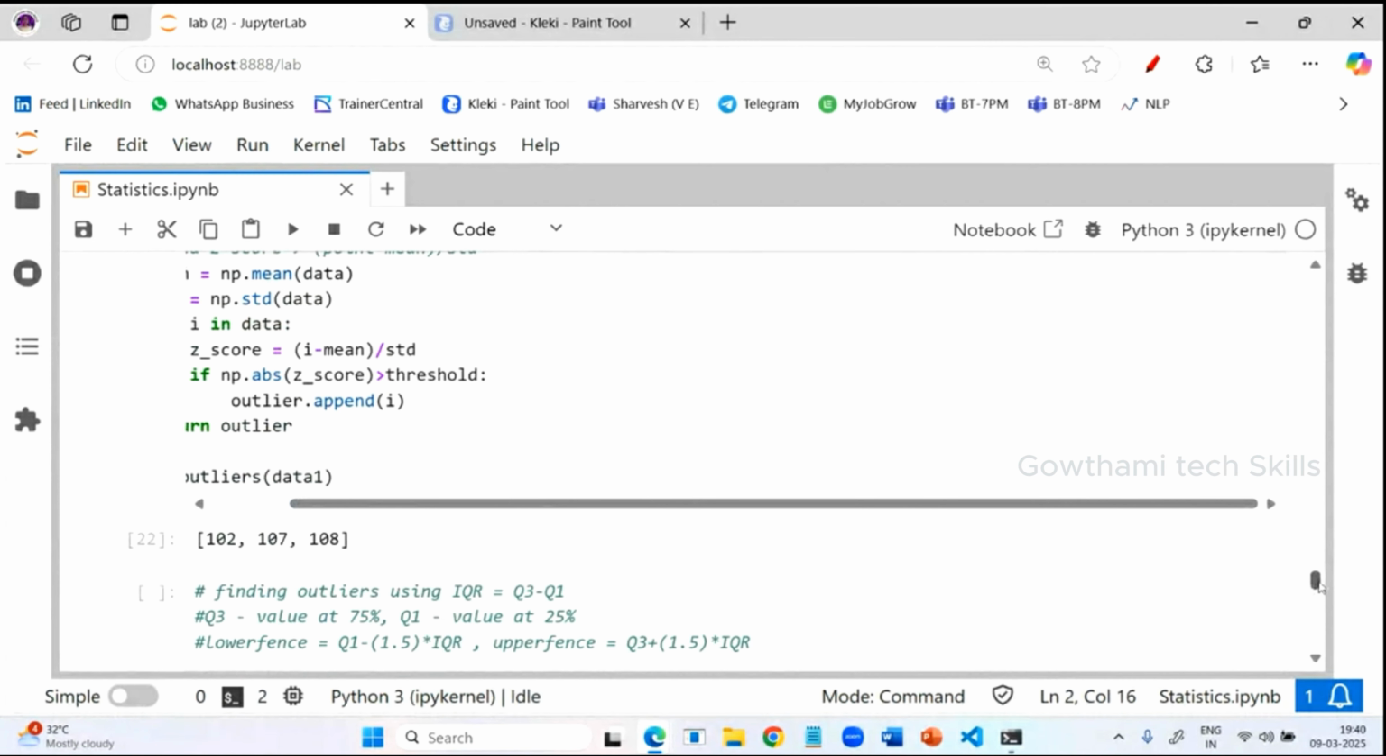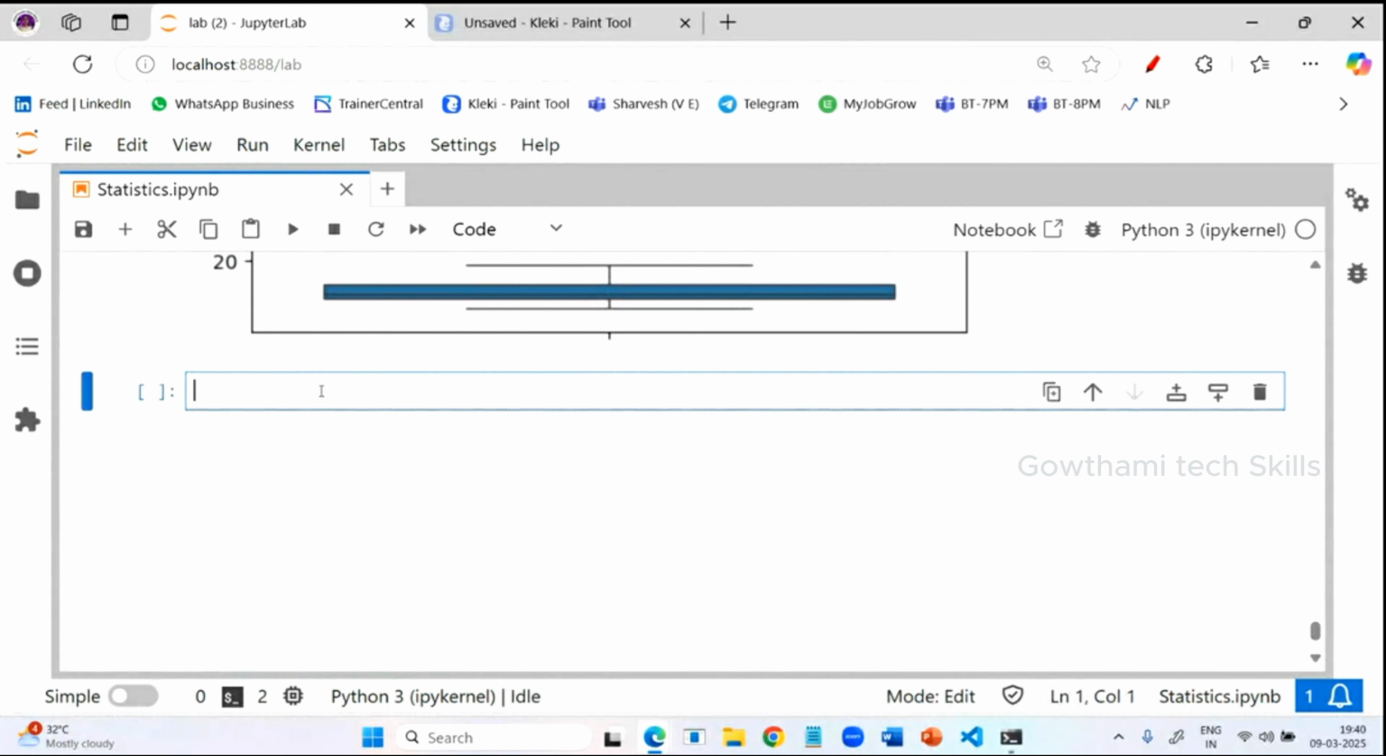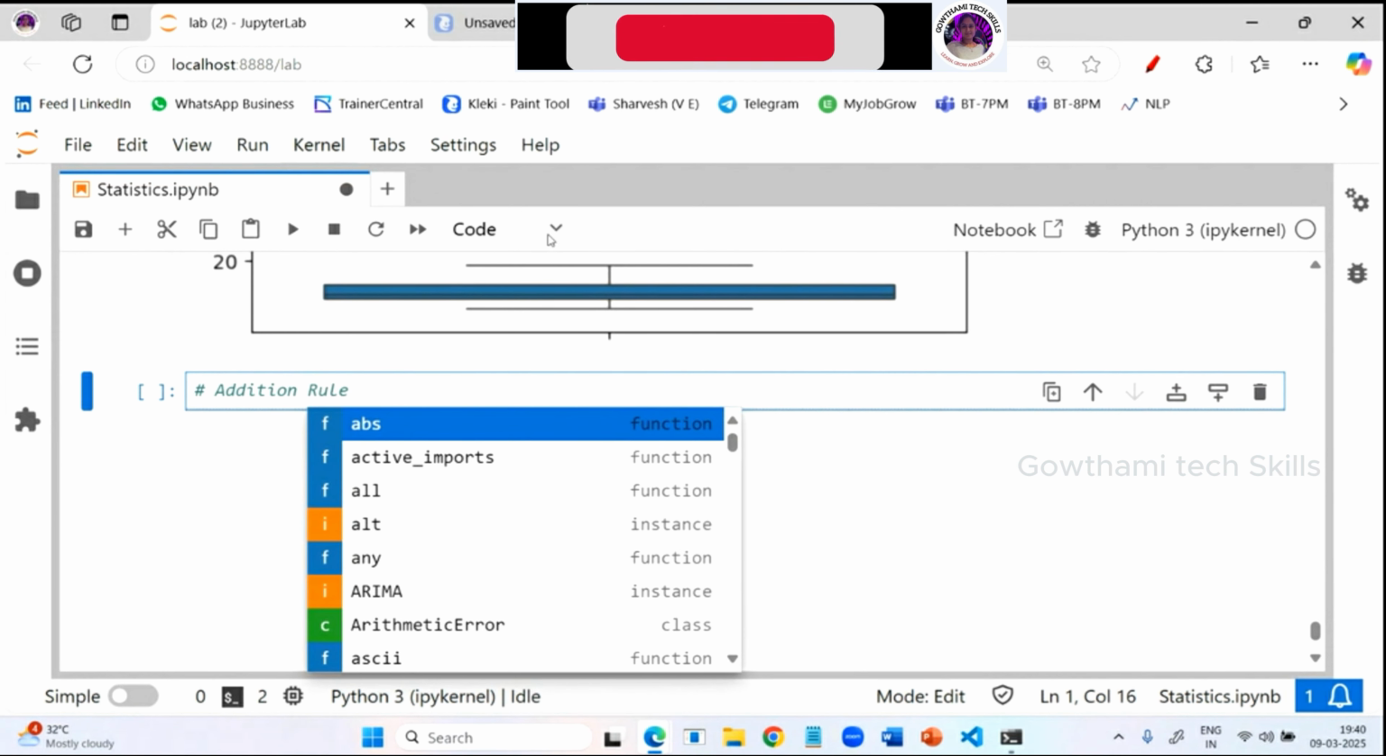Okay, let's do the program implementation. Let's do the addition rule only, and then we'll see the multiplication rule later. So for the addition rule, the first question is what I already said.